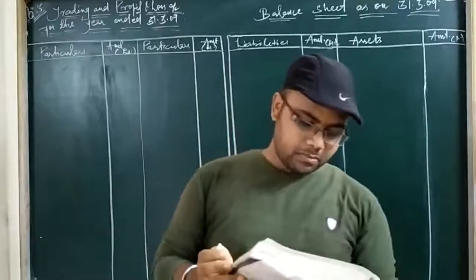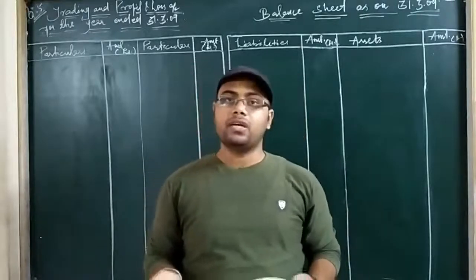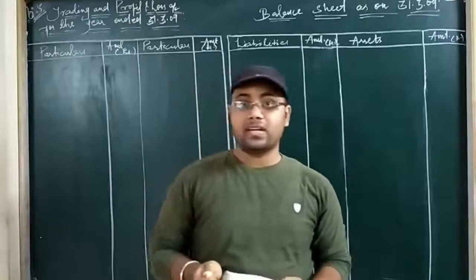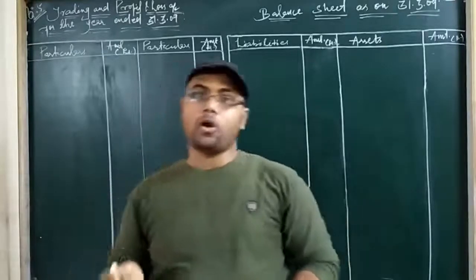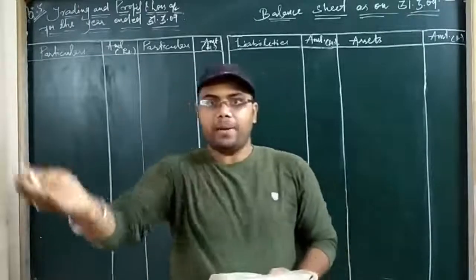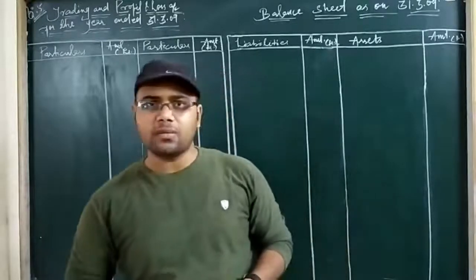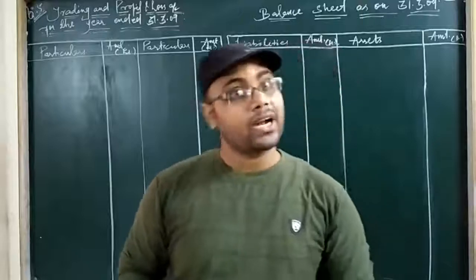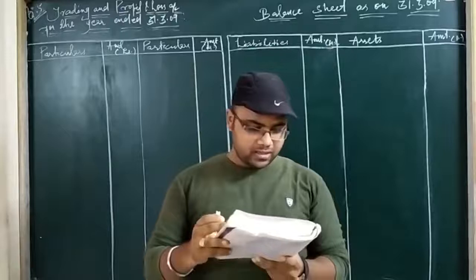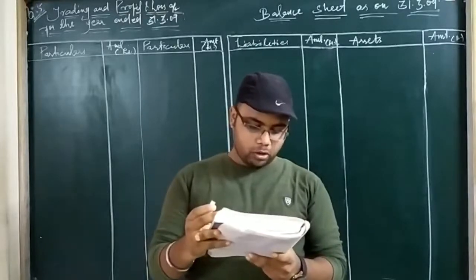Then the fourth adjustment is commission received in advance. See, commission received in advance is nothing but income received in advance. It relates to those incomes which are, precisely speaking, liabilities, because you have not delivered the benefit to the concerned party and you have received the return benefit in advance, before the due date. That is why this is called income received in advance, and it is a liability. What kind of liability, students? A liability. Okay, so commission received in advance. Let's see where commission is existing. Yes, commission is there.